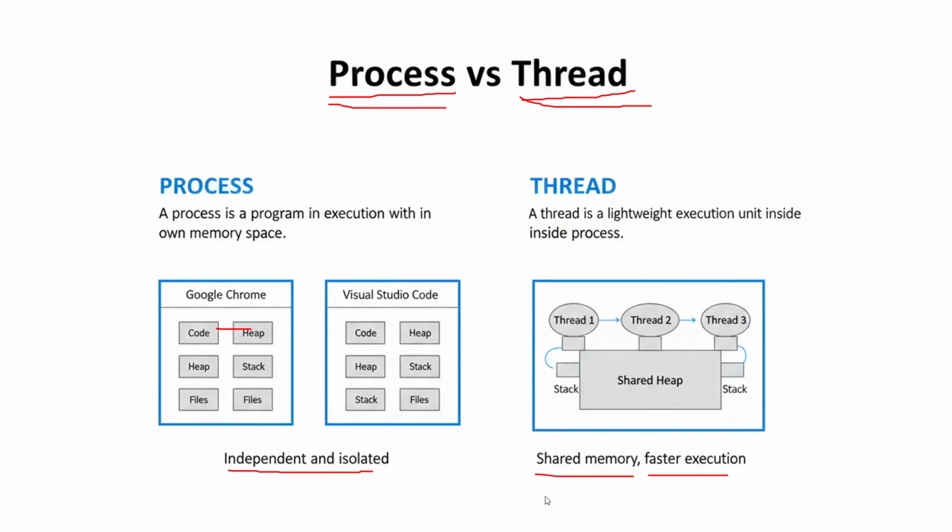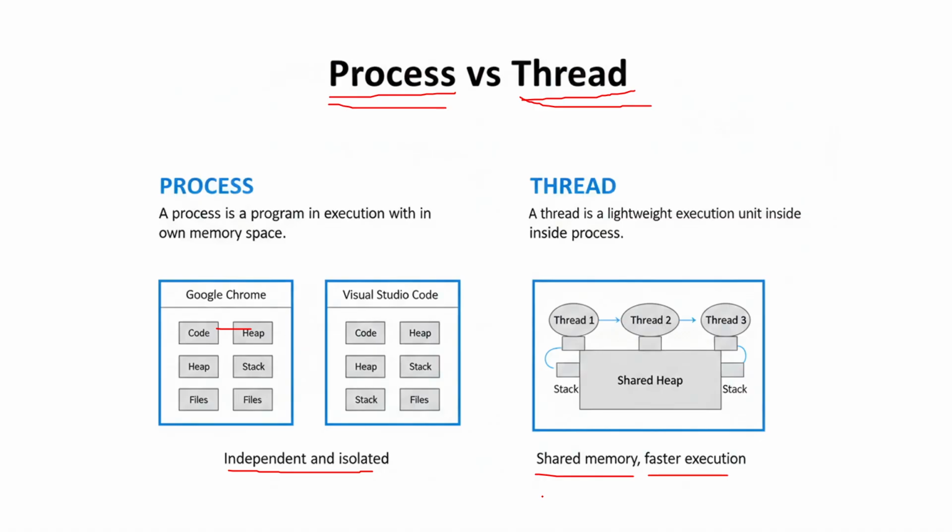Let us understand a process and a thread in an operating system. A process is a program in execution with its own memory space. For example, when we launch any application like Google Chrome or a Visual Studio Code, an operating system creates a different process for those applications.